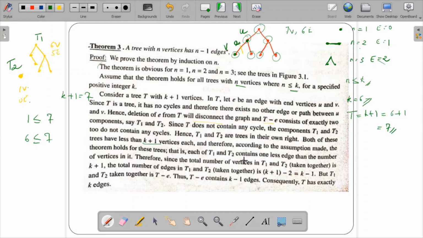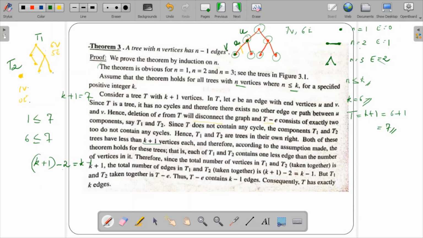Therefore, since the total number of vertices in t1 and t2 is k plus 1, that is nothing but 7, the total number of edges in t1 and t2 taken together would be k plus 1 minus 2, that is nothing but equal to k minus 1. If I take t1 and t2 together, I have 7 vertices, but the total number of edges is 5, that is k plus 1 minus 2.